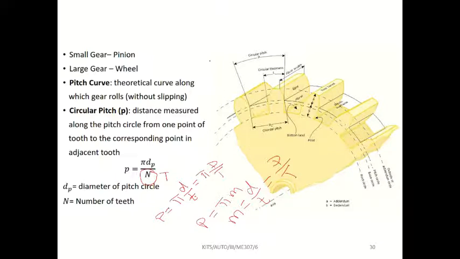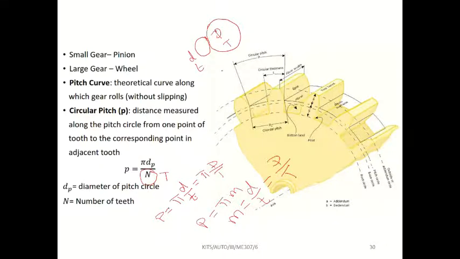If two gears mesh with each other, the smaller one is the pinion and the bigger one is the wheel. For the smaller one, we use small letters like this. For the bigger one, we use capital letters like this.